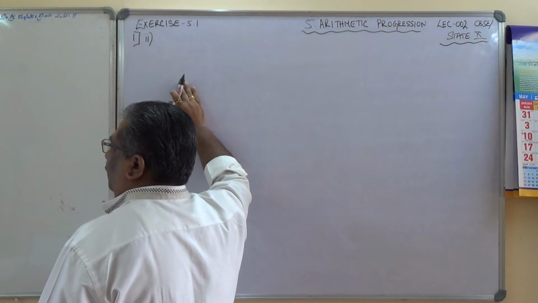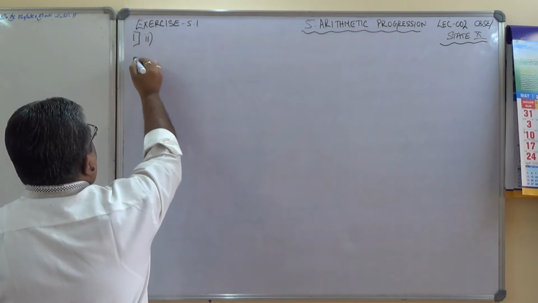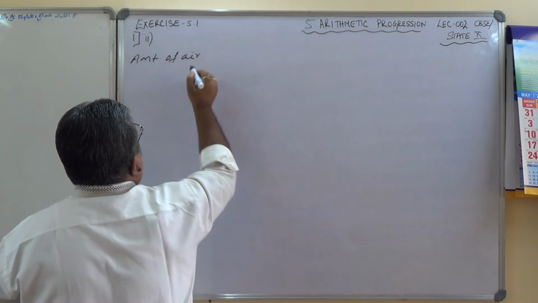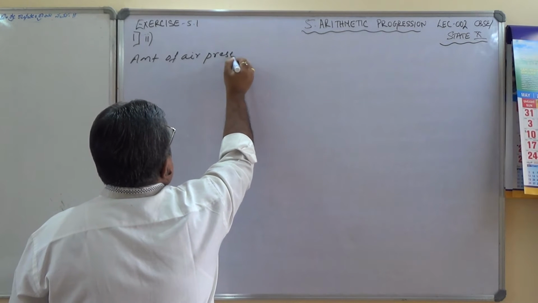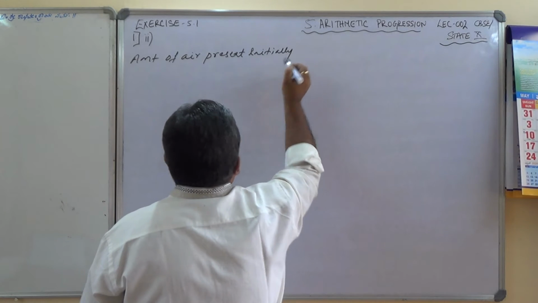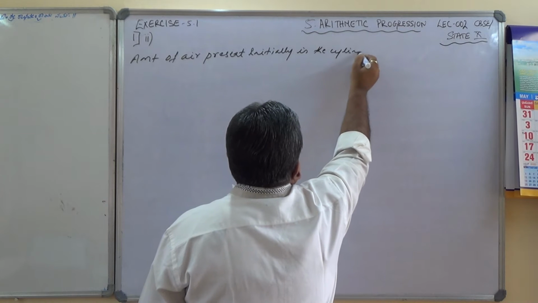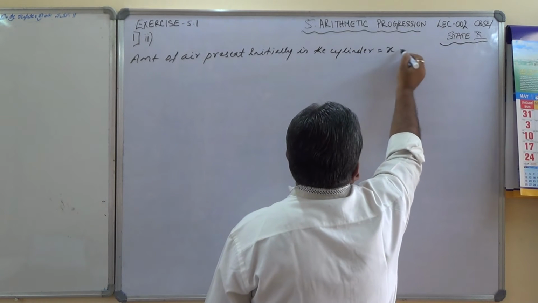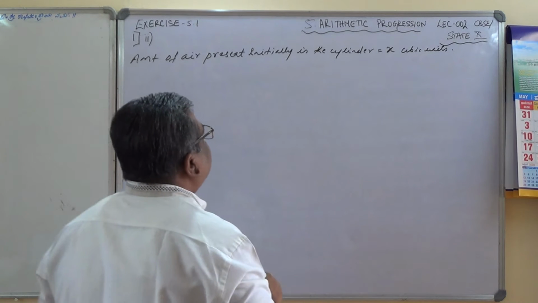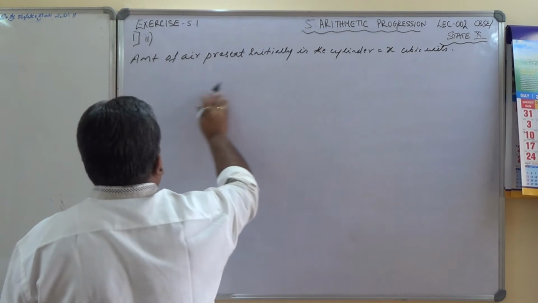Let us consider the amount of air initially present in the cylinder as x cubic units. Amount of air present initially in the cylinder is equal to x cubic units. Now let us use the pump for the first time and see how much air is present.